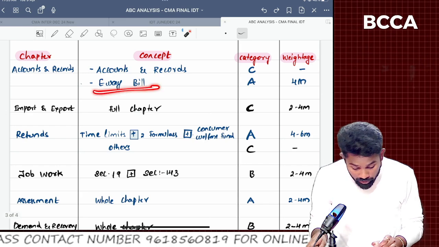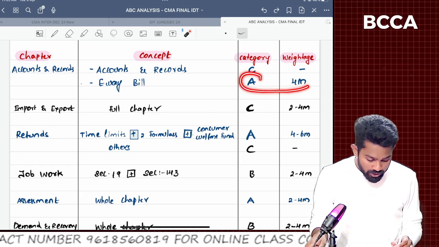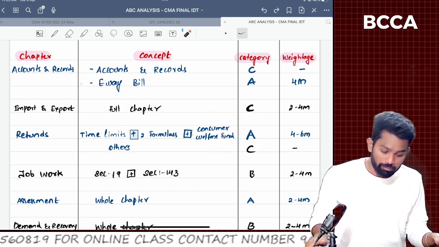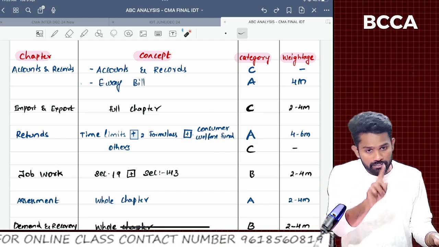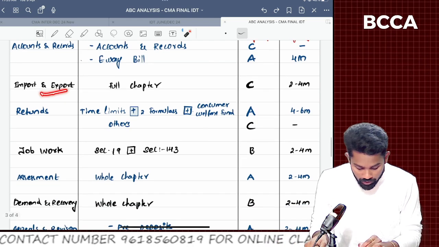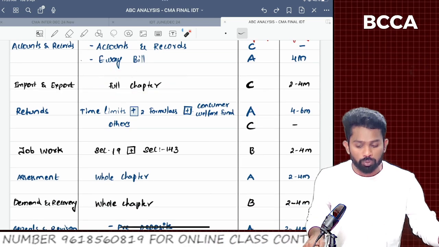But the e-way bill part is there, sir, very important. Again, the institute consistently asks a question from e-way bill, sir. Very easy topic again. E-way bill is again A, not A plus category. Import and export procedures, sir.